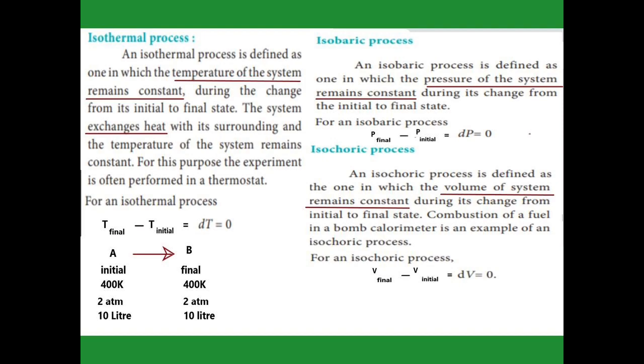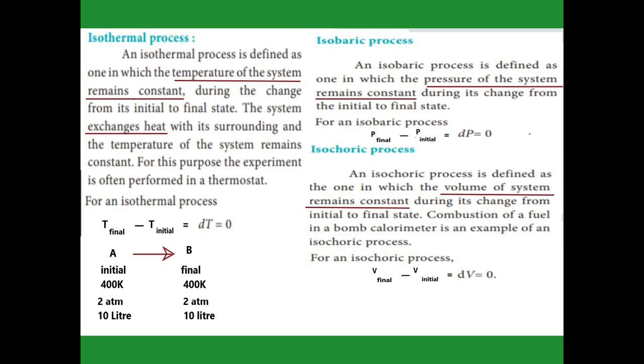Isothermal process. Iso means same temperature. A system that remains at the same temperature is called an isothermal process. For example, one system is at 40 degrees Celsius. If we give heat to the system, it never gains temperature; it gives the extra heat to the surroundings. It exchanges the heat with the surroundings to maintain the temperature constant.